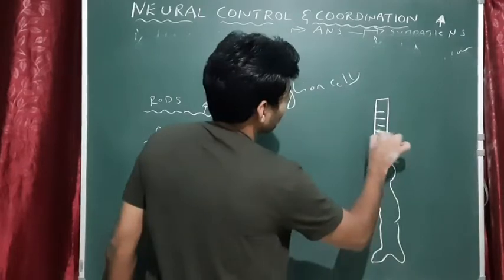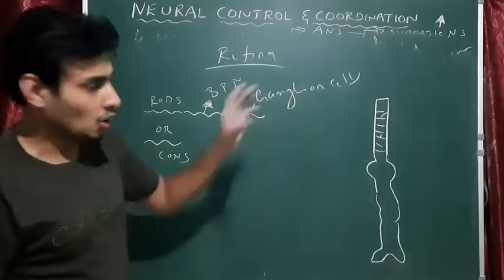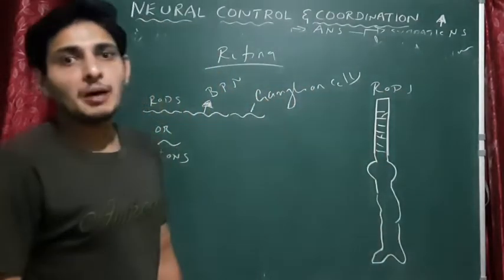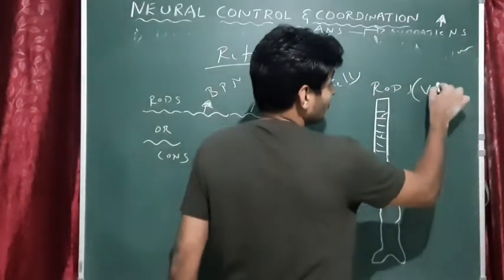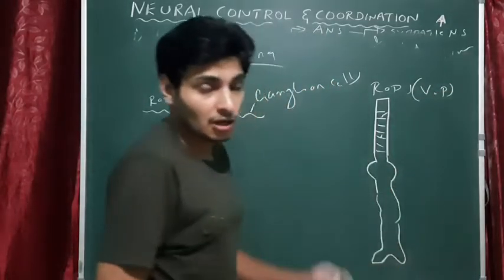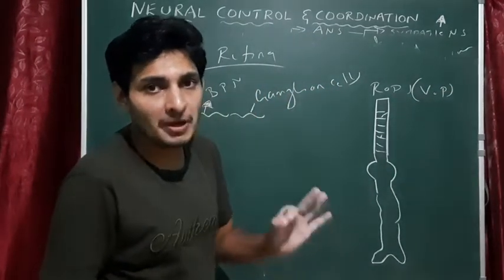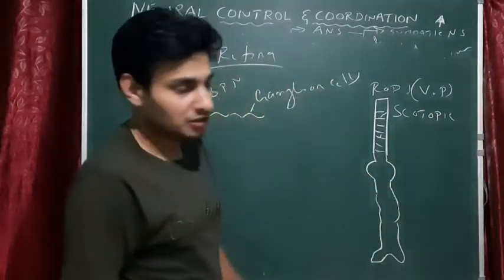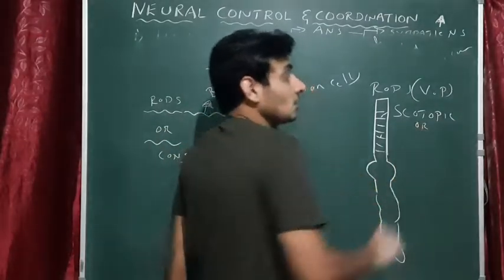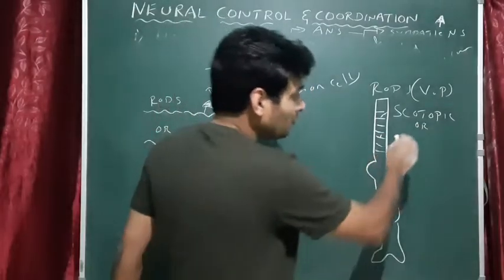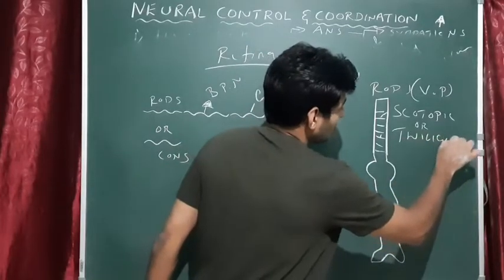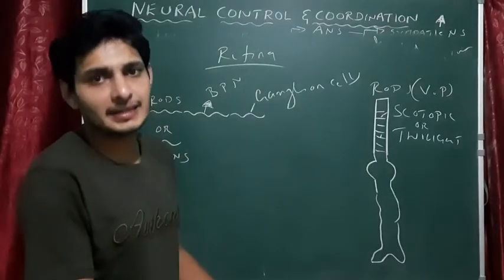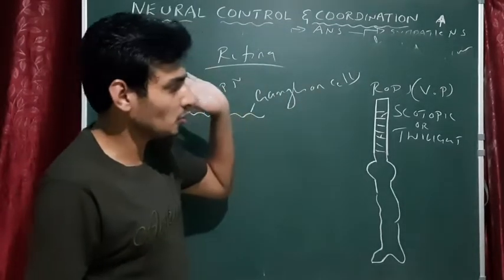So these are rods. Got it? Rods. What is the specialty of rods? Rods are also called visual purple. Very important. It is also called visual purple. No confusion here. Rods are associated with scotopic vision. Okay. What is scotopic vision? Dark vision, dim light vision, scotopic vision. Or rods are also helpful in twilight vision. That is dim light vision. They are not associated with color vision and white color sensation. That is scotopic or twilight vision.